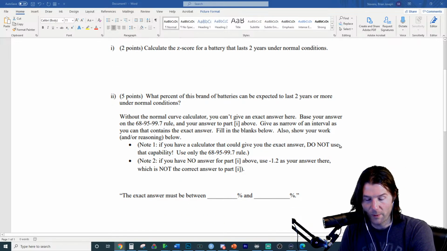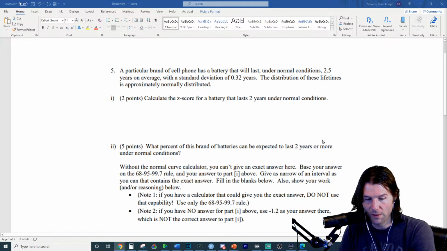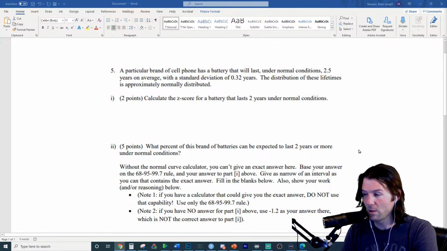What percent of batteries are expected to last more than 2 years? So let's Z-score more than 2 years. Who knows what the Z-score is for more than 2 years?